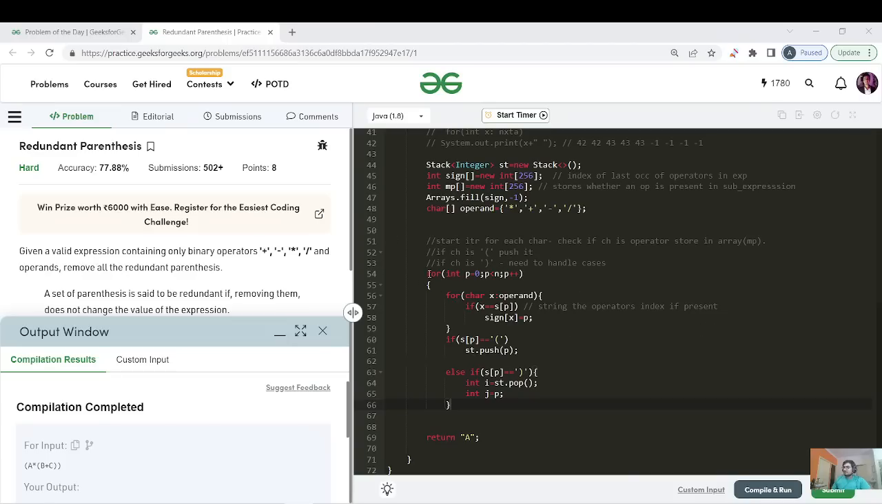So that's the thing: we are running a for loop, right? And for each and every character, we are running a for loop over the operator array, right? Yes, okay.